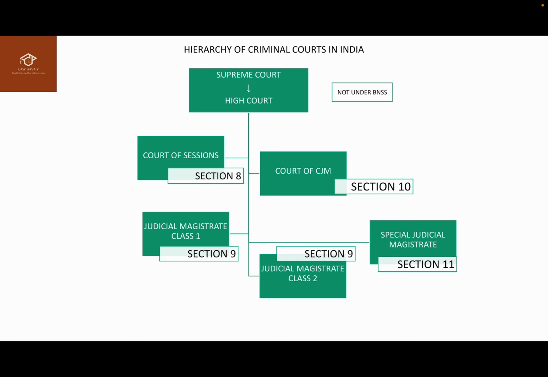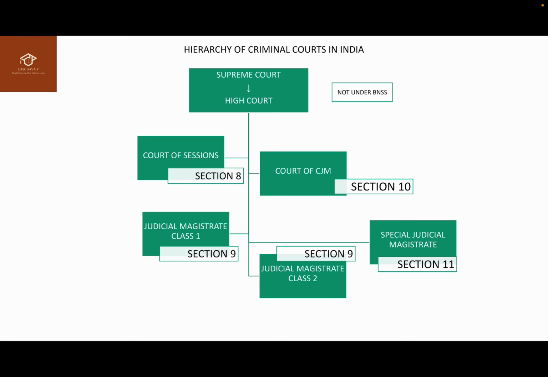Now, the CrPC under Section 2(k) defined metropolitan areas, and also under Sections 16, 17, 18, 19 spoke about metropolitan magistrates and their courts. We had provisions for metropolitan magistrates, chief metropolitan magistrates, additional metropolitan magistrates, special metropolitan magistrates, their subordination, and all of that. But those provisions are no longer present here. So now we only have what has been mentioned here.